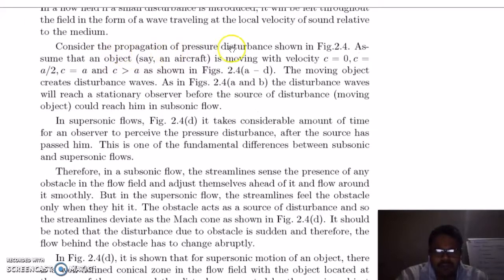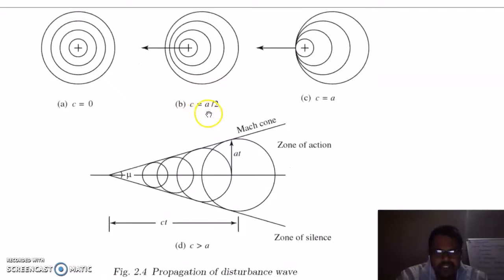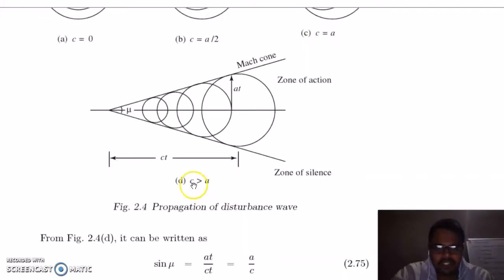Consider the propagation of pressure disturbance shown in figure. Assume the object will move with the velocity c is equal to 0, c is equal to a by 2, c is equal to a, and c greater than a. So c is equal to a by 2 here. So here c is equal to a. Here c greater than a.